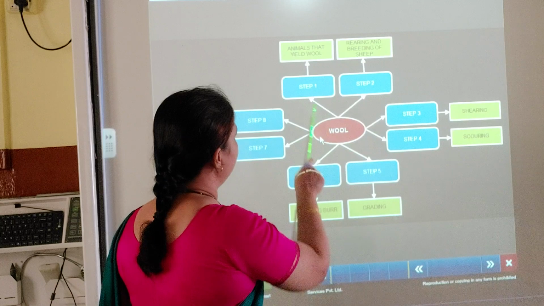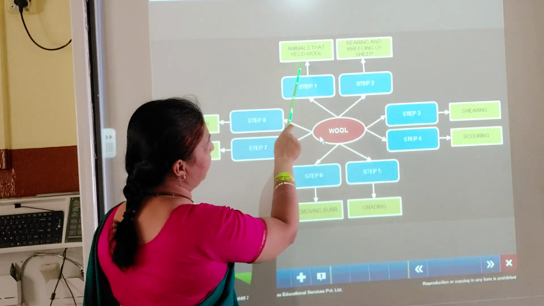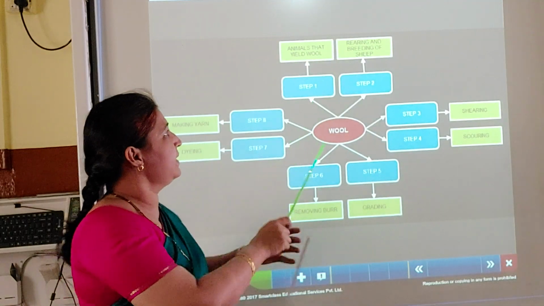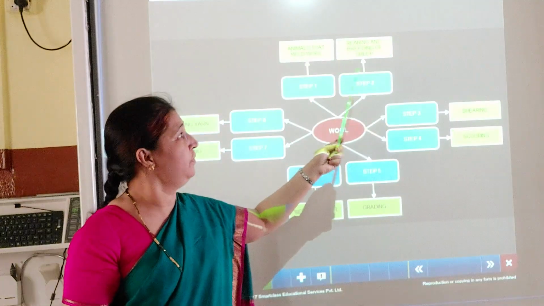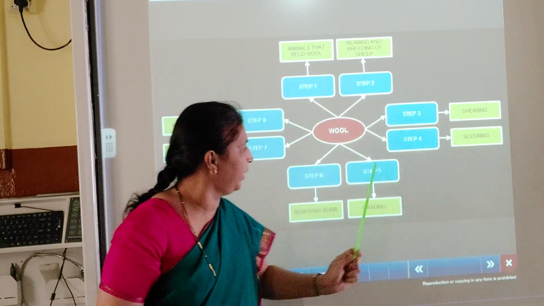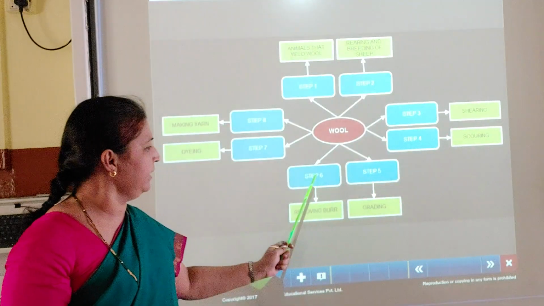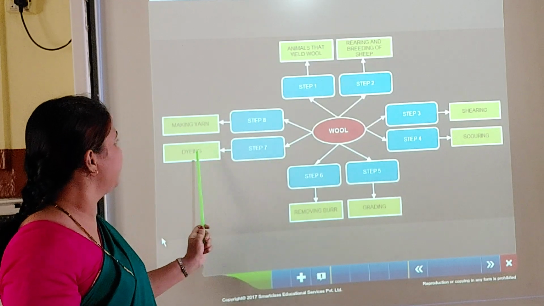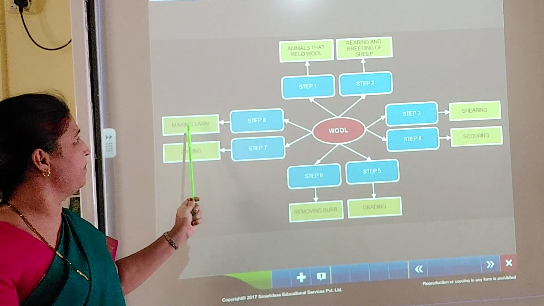So this is the wool. First step is animals that will yield the wool. The second step is rearing and breeding of sheep. Then the third step is shearing. Fourth step is scouring. Fifth step is grading. Sixth one is removing burr. Then the seventh step is dyeing. And the eighth step is making yarn.